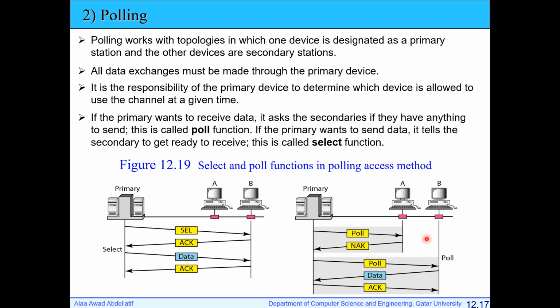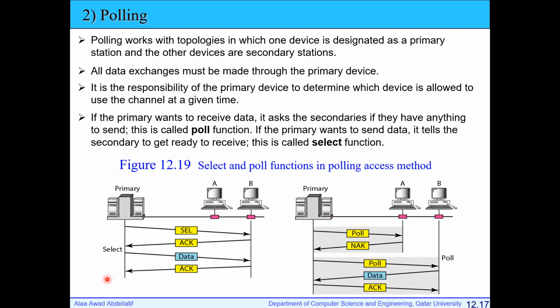Now, if the primary needs to send data to B, then B is the receiver, not the transmitter. In the first case, B is the transmitter and needs to send data. In the second case, in select, B is the receiver. The primary sends to B: I select you to receive the data. Are you ready? If B is ready, it replies with an acknowledgement: yes, I am ready to receive now. So the primary sends the data to B, and B replies with an acknowledgement.